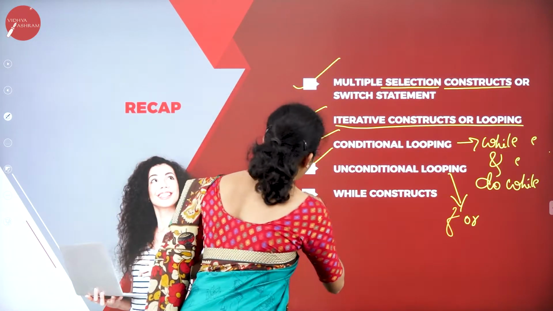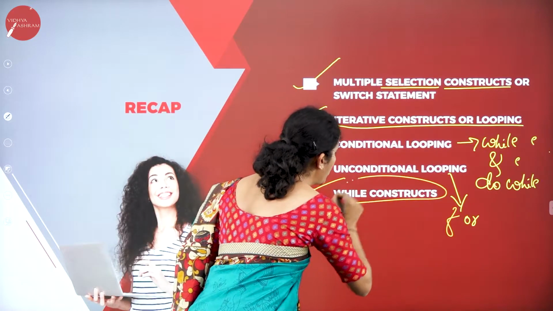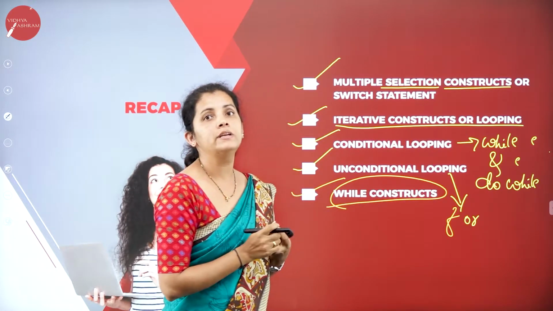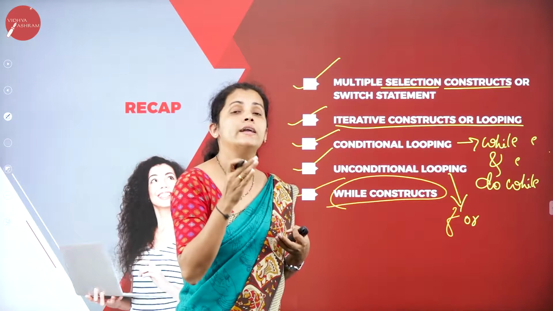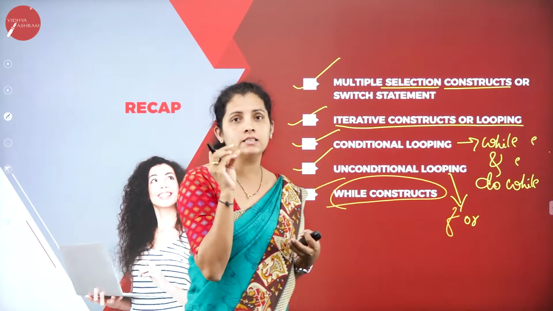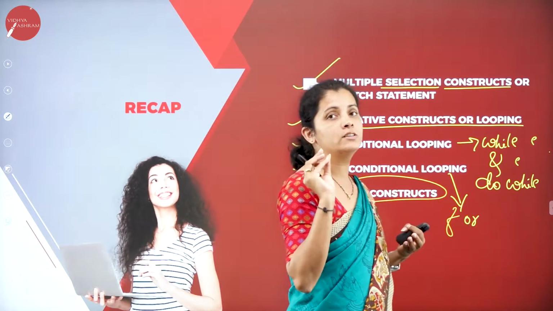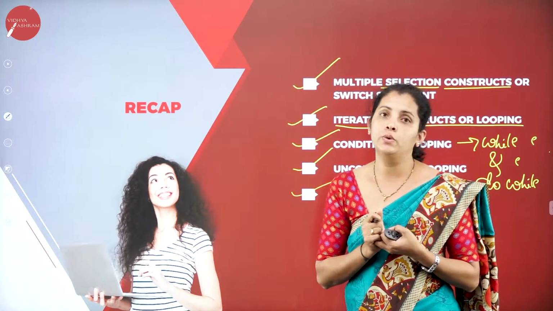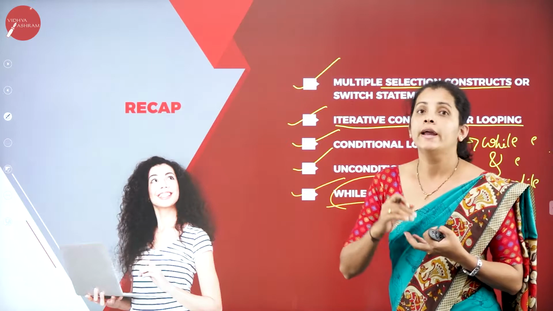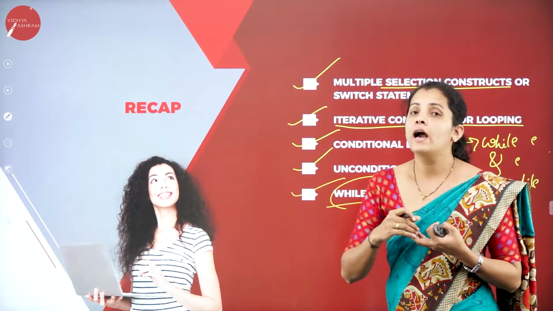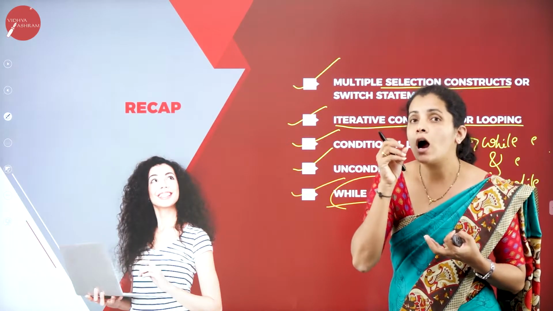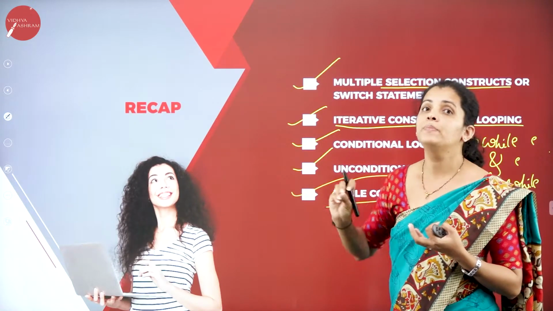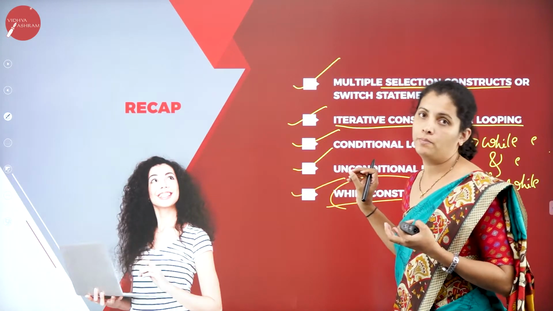After that, we had discussion regarding while construct. There we discussed how to write the syntax. Here syntax is nothing but the structure or rule I want to follow while writing the code. At the same time, we discussed how to write the flowchart in my program.